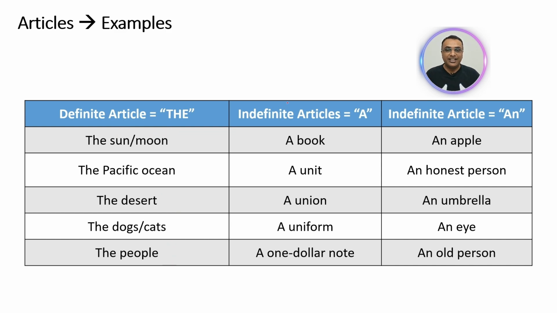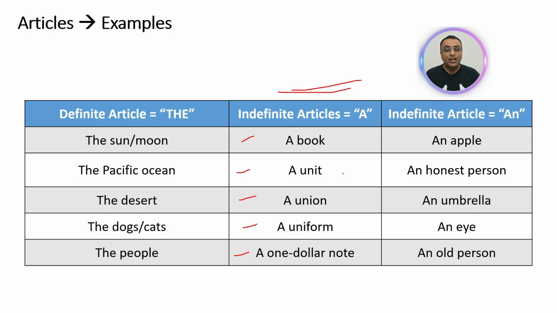Let's move on to the indefinite article examples for a. A book, a unit, a union, a uniform, a $1 note. They can be any book, any unit, any uniform. For example, why you cannot use an unit and union?